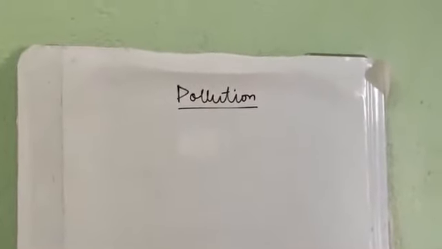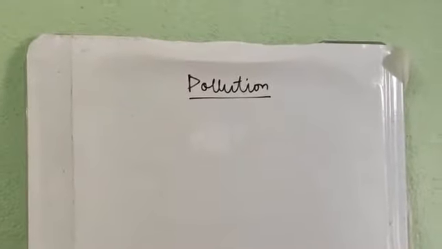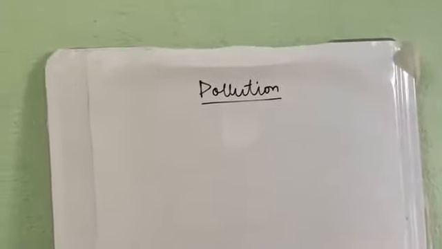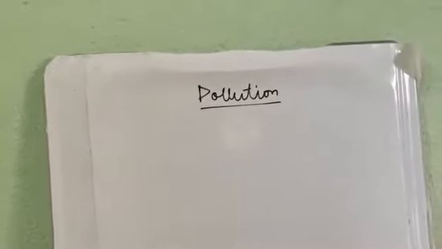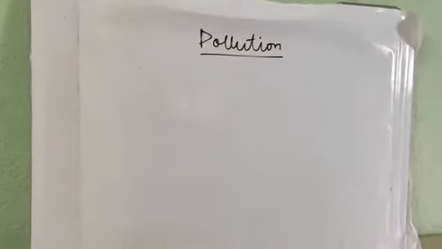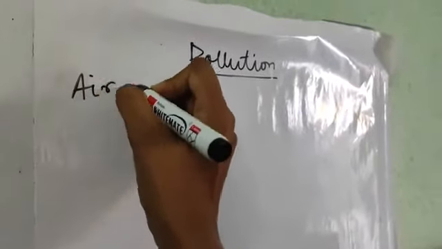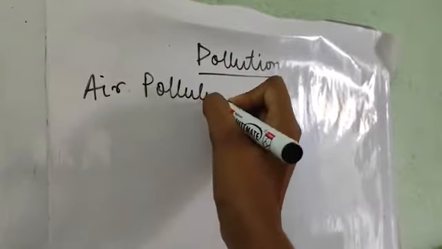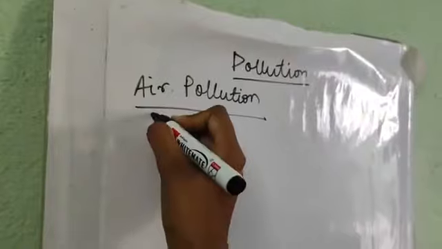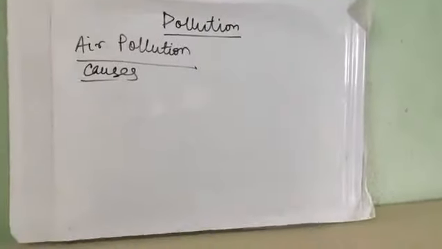So pollution is an undesirable change of the environment in its physiochemical and biological characteristics, having harmful effects on the environment and the living organisms residing in it. Now at first we will read about air pollution. At first we will look at the causes. So what are the causes of this air pollution?